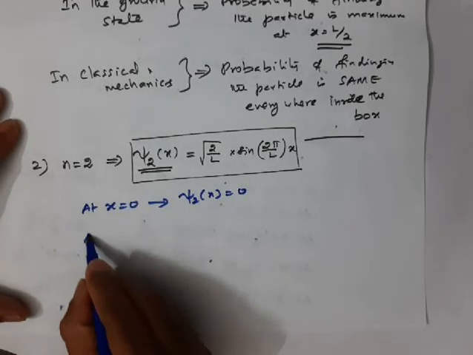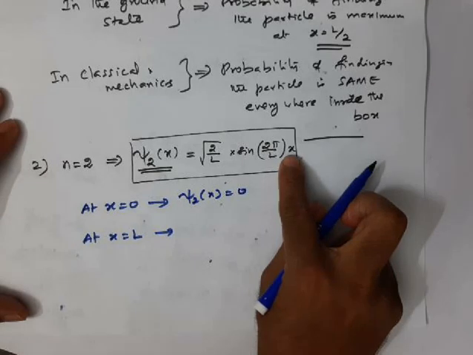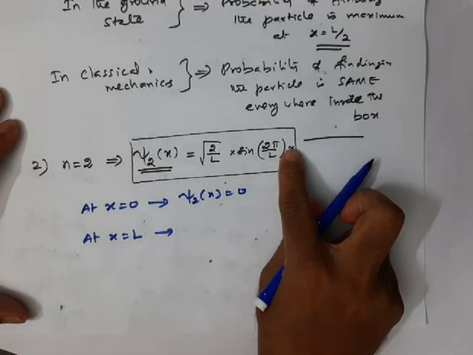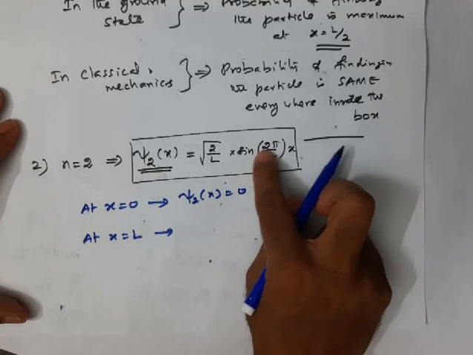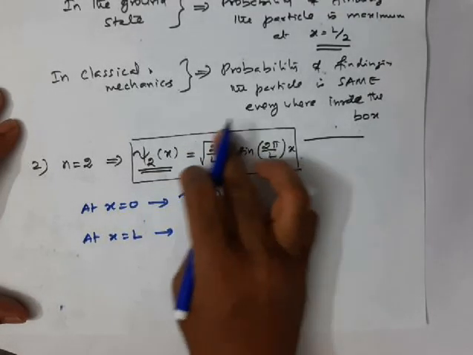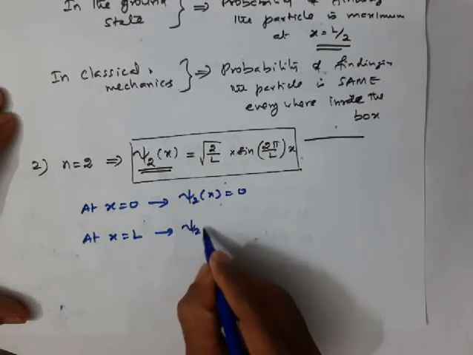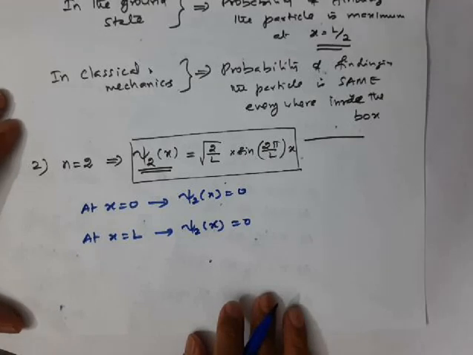Now, what happens at x equal to L? At x equal to L, if I put x equal to L here, L cancels, you will get sine 2 pi. Sine 2 pi value is also 0, right? Therefore, this entire term becomes 0. So the wave function becomes 0 at x equal to L also.